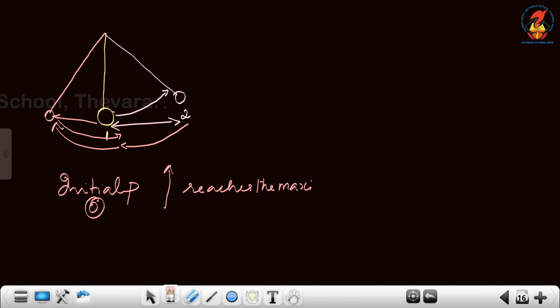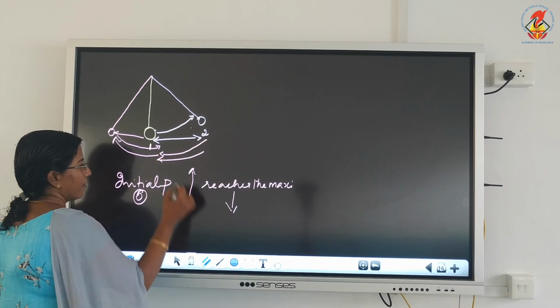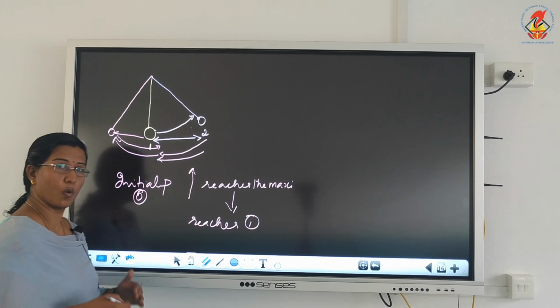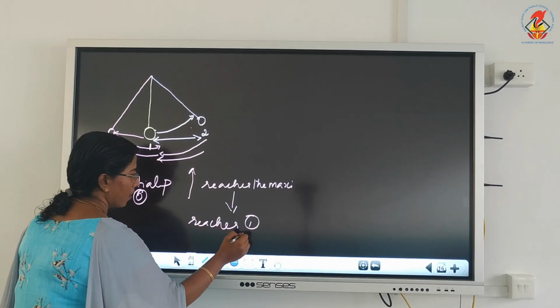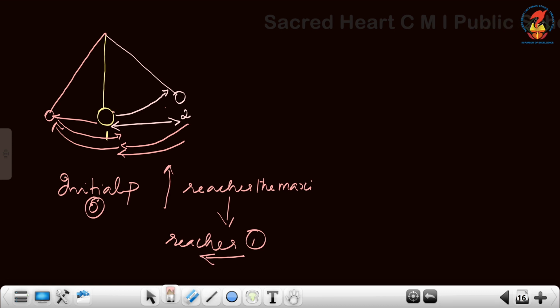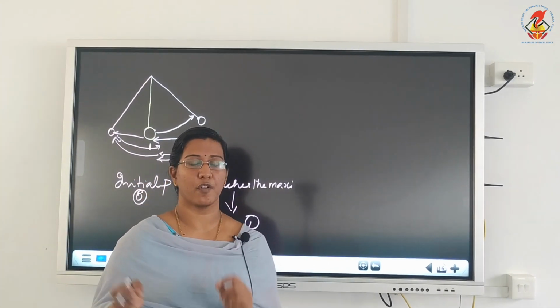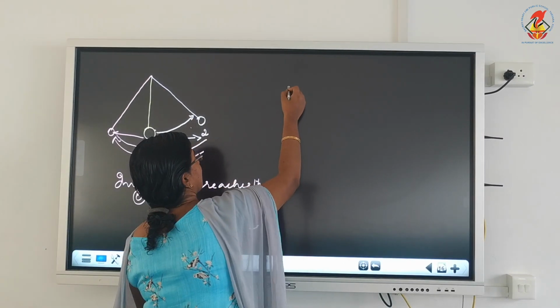reaches the maximum, maybe 2 centimeters or 3 centimeters from the origin, 1. From there, what happens? It decreases, reaches the initial point. Does it stop there? No, it goes back to the other side, which we can take as the negative axis. It reaches the maximum, covers the maximum displacement, then returns back to the original point, goes to the other side, and this to and fro motion keeps on repeating. So now let us see how this can be represented graphically.